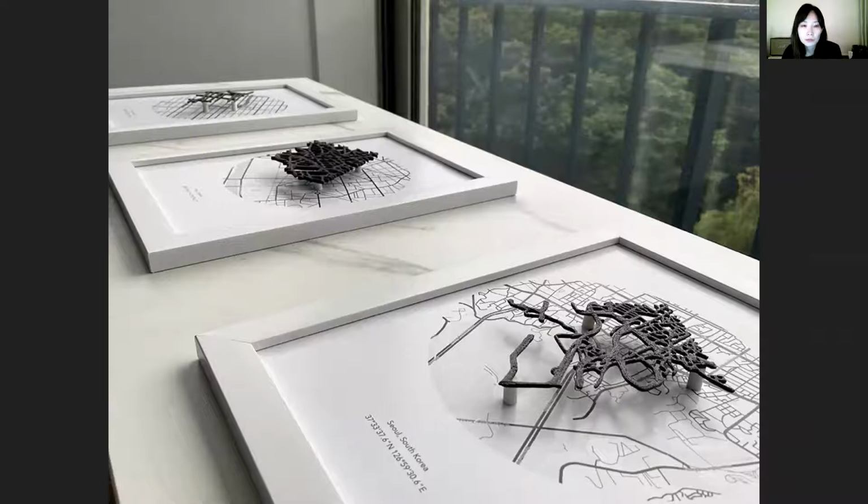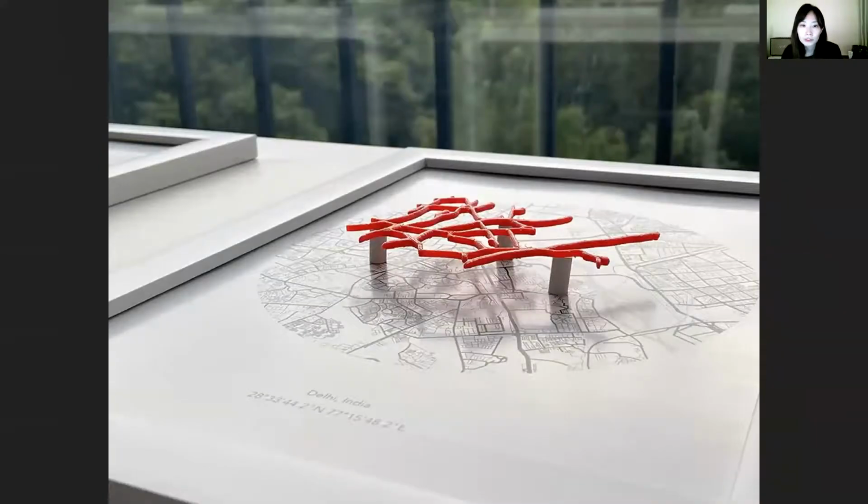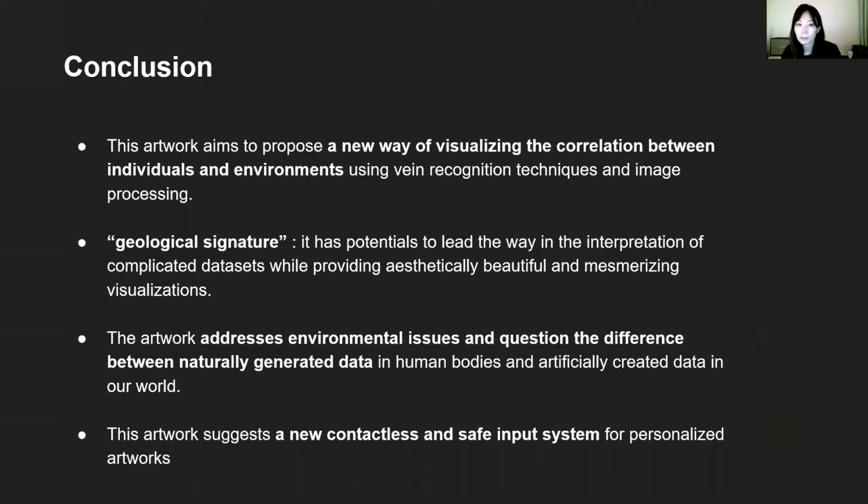In the pre-installation, 3D printed sculptures were arranged on top of the map print to show the road data and the vein data simultaneously, as shown in these images. There were two color choices, red and black. In future exhibitions, participants can request printing their vein data and matching roads in different colors as well. Selected unique data will also be printed to show the various results from this artwork.